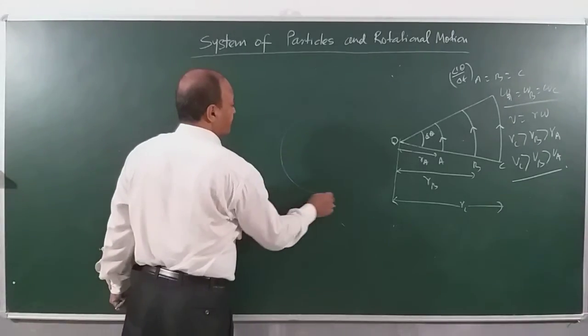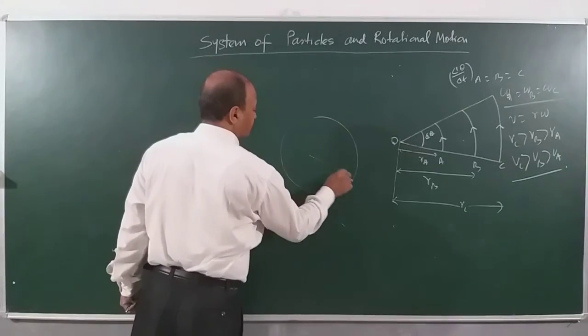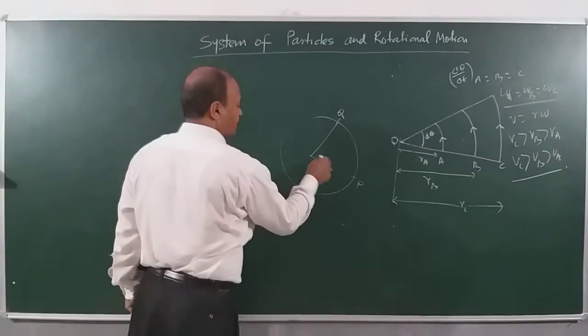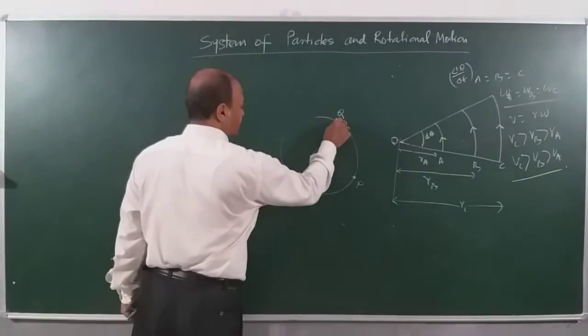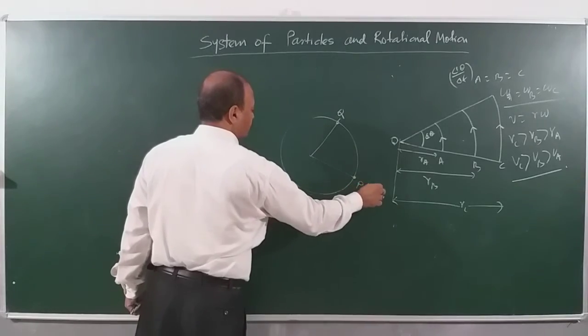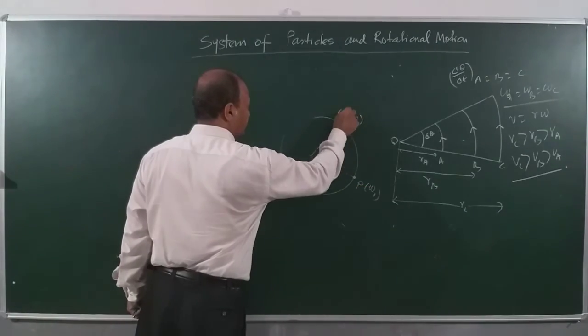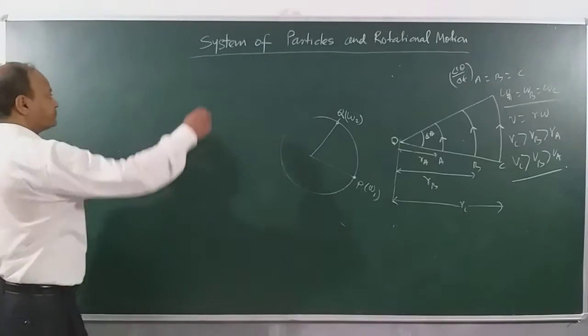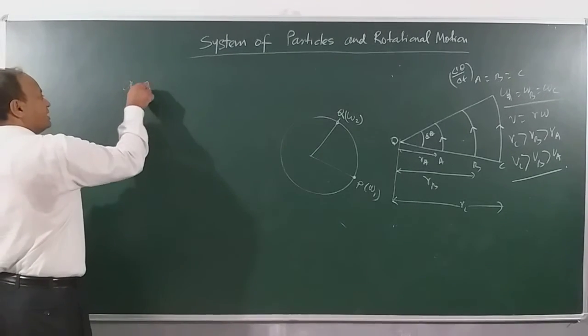Suppose a particle is moving along circular path, it goes from point P to point Q, right? And its angular velocity at these two points are different. Here the angular velocity is omega 1 and here angular velocity is omega 2, right?